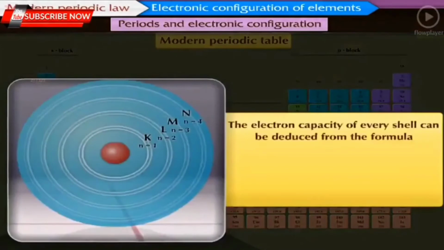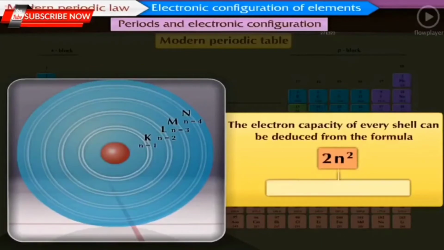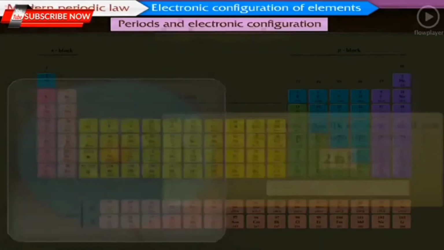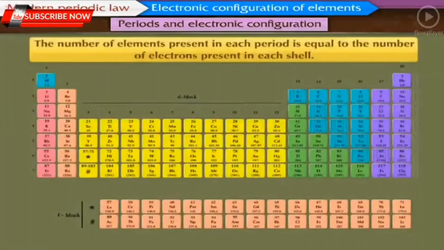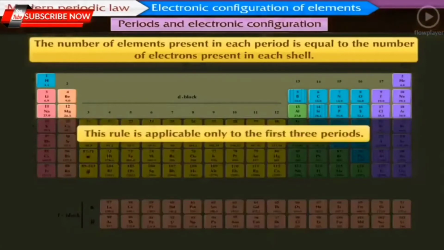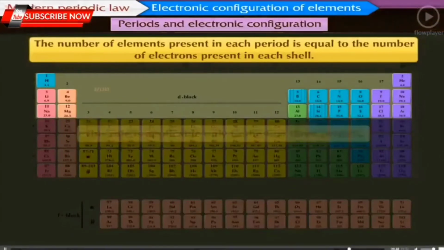The electron capacity of every shell can be deduced from the formula 2n square, where n is the shell number. The number of elements present in each period is equal to the number of electrons present in each shell. This rule is applicable only to the first three periods.